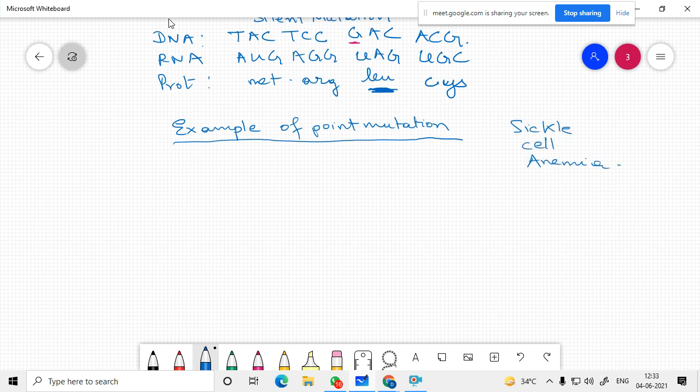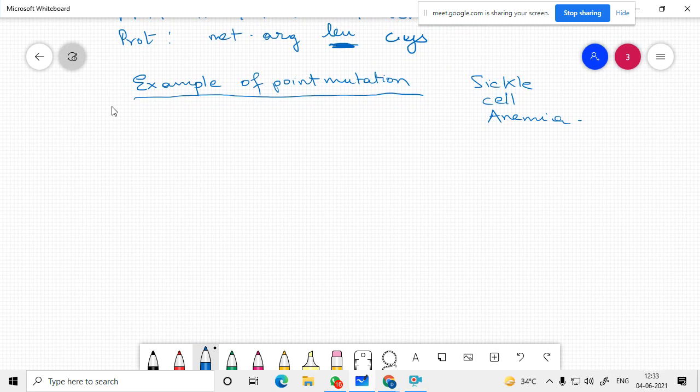So let's draw the structure. This is the level in normal and sickle cell mutation.